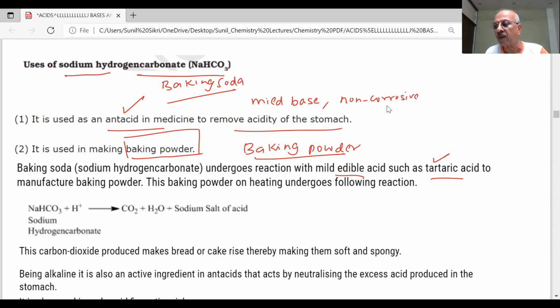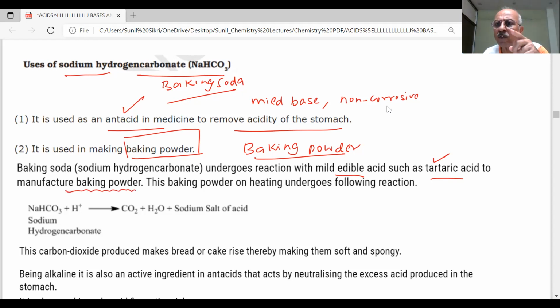Note down, this is a very important point. Very important, because we think about what is the difference between baking soda and baking powder. The question will be there. Some edible acid will be added to make baking powder. You know the baking powder you are using at home?